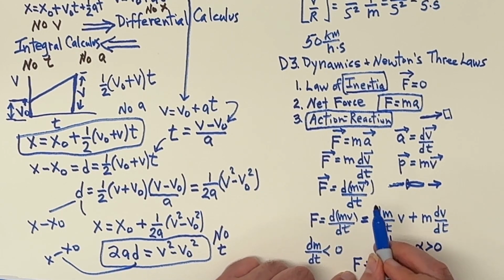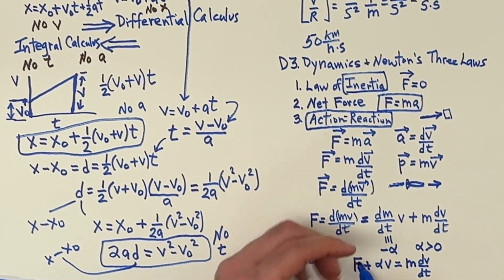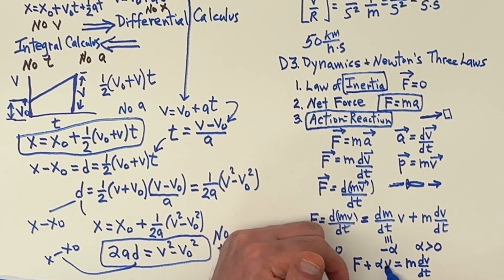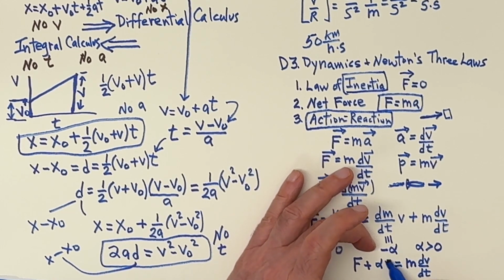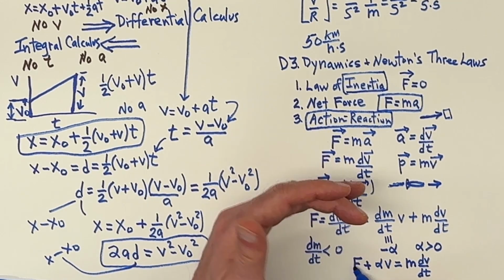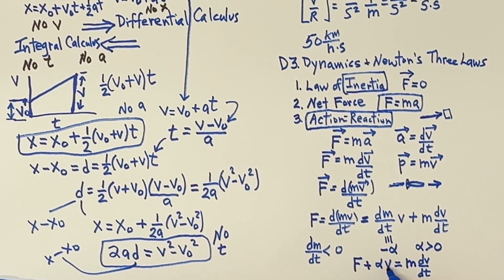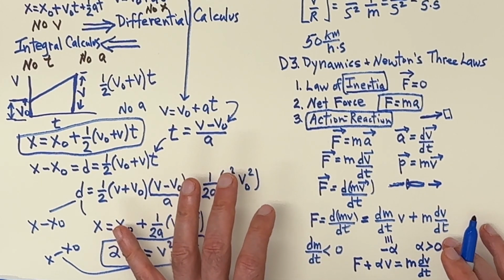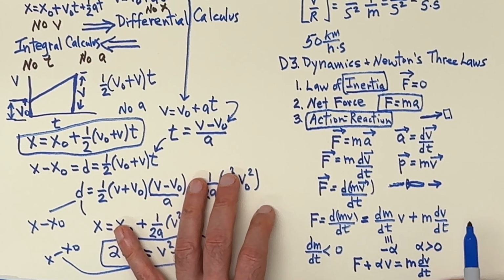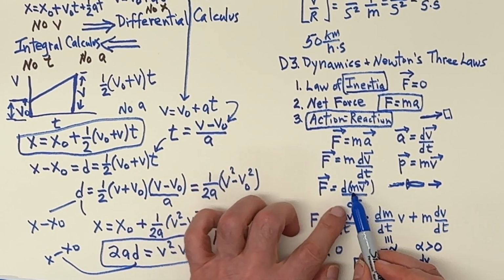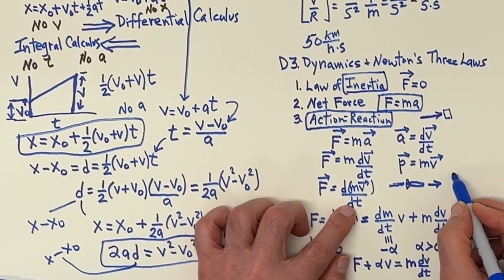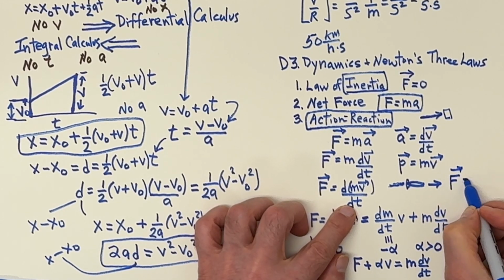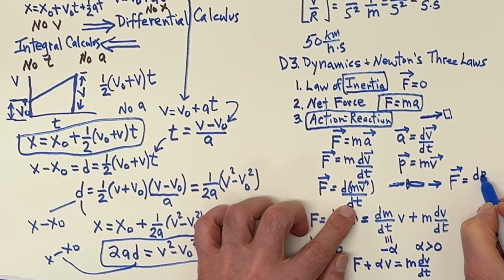Now, if your rocket's going up and this force of gravity is pulling you back, then by shooting the mass out the back, you would have to have this term be greater than the one going down so that you would have the rocket go up. So this is an interesting way to think about the mass changing, and the more general formula being the change in the momentum with respect to time. So in other words, the force is equal to dp/dt, where p is mv.